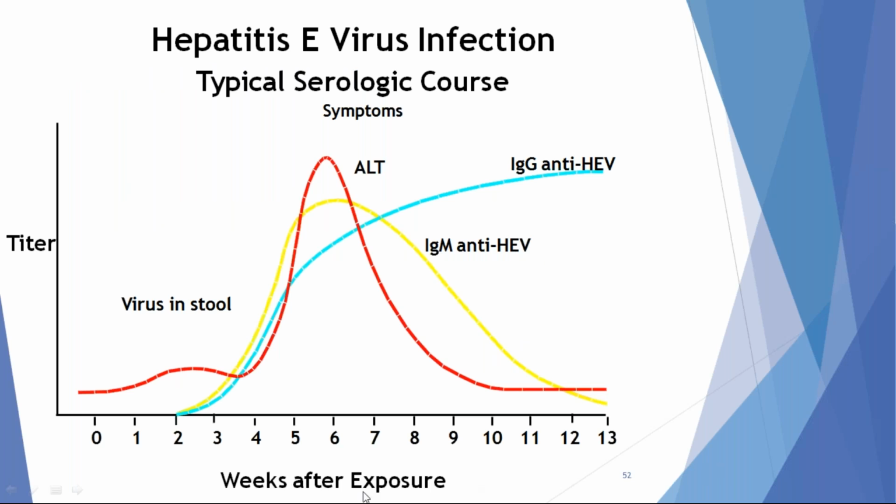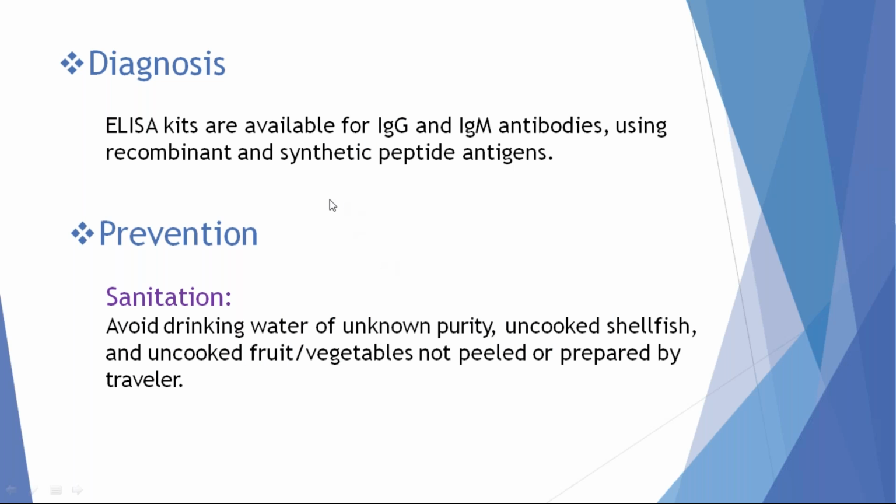This is the natural course, in weeks after exposure, with the appearance of viremia in blood, elevation of liver enzymes, and presence of IgG anti-HEV. Presence of IgG anti-HEV at 11 to 12 weeks indicates recovery from infection. ELISA is available for detection of IgG and IgM antibodies against hepatitis E virus. Prevention: maintain hygienic measures.